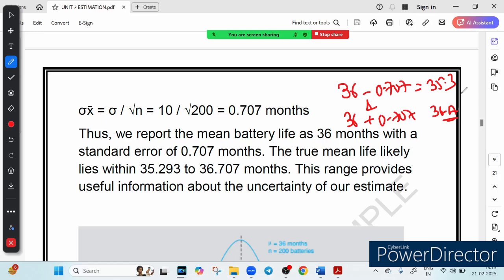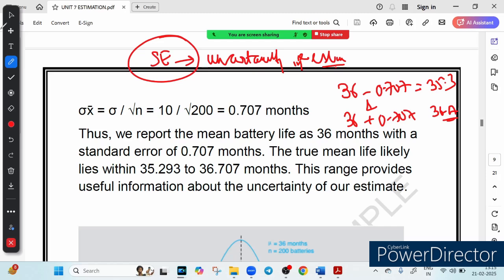So what we learned from here is that a point estimate gives a single value, and an interval estimate gives a realistic range. Standard error helps measure uncertainty in estimation. So you know why we calculated the standard error? Because this helps calculate the uncertainty in estimation, and this will be a powerful tool which we will be using throughout this chapter. And interval estimate improves accuracy in decision making.